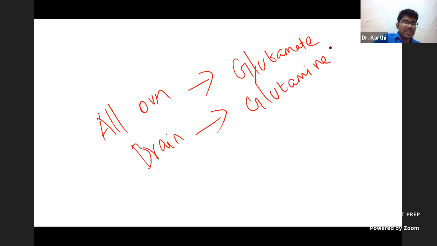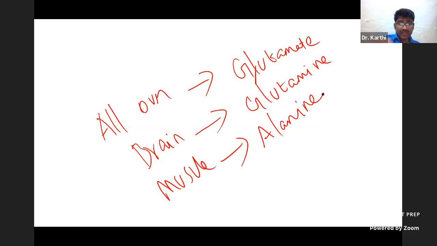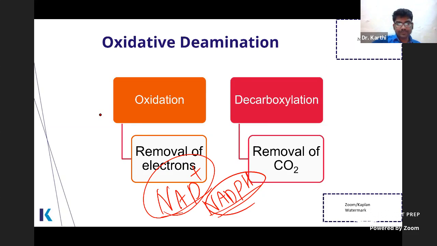If they ask you about muscle, what happens? Pyruvate is converted into alanine. So alanine is the detoxified form. So this is very, very important. You should know this. All over body, glutamate; brain, glutamine; from muscle, you have alanine. Clear? So oxidative deamination reaction is catalyzed by glutamate dehydrogenase. Where is this reaction taking place? It is in the hepatic mitochondria, right?